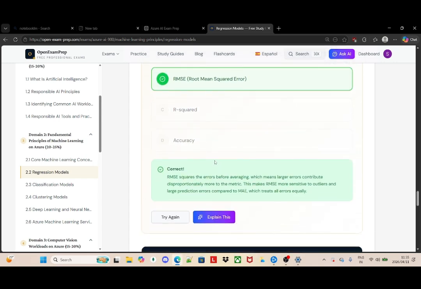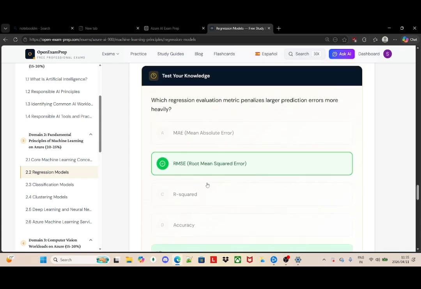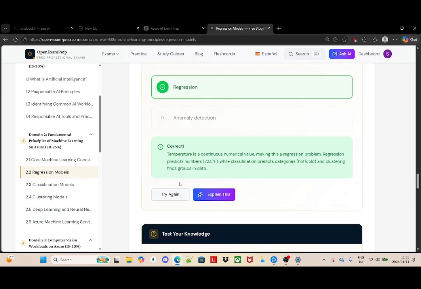It says RMSE squares the errors before averaging, which means that the larger errors contribute disproportionately more to the metric. So this makes RMSE more sensitive to outliers and large prediction errors compared to the MAE, which treats all errors equally.